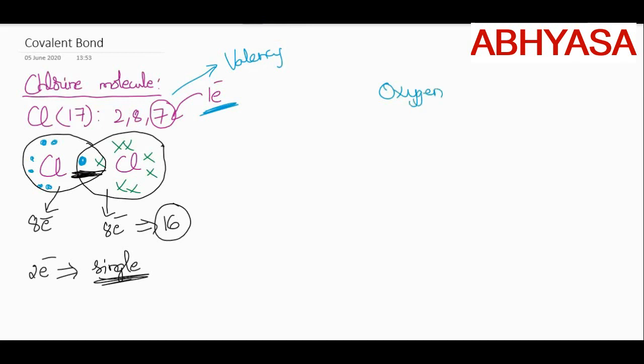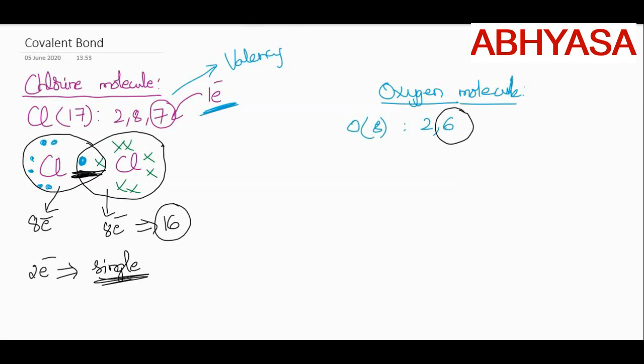Come on, recollect the electronic configuration of oxygen. What is its atomic number? Its atomic number is 8. So when atomic number is 8, it is having configuration 2, 6 and there are 6 electrons in the outermost orbit, isn't it?